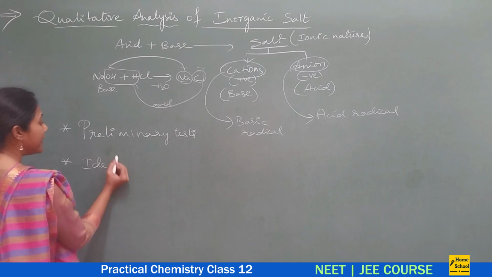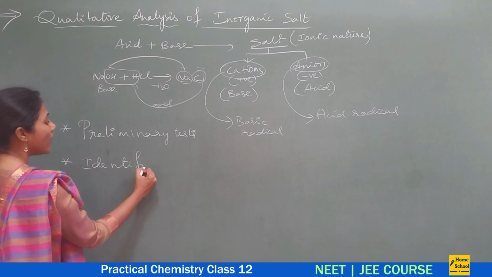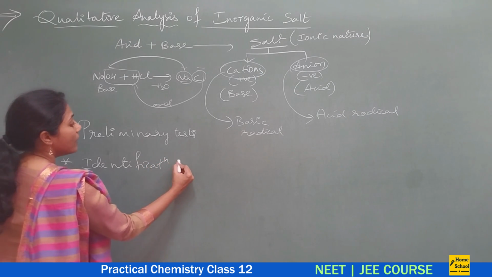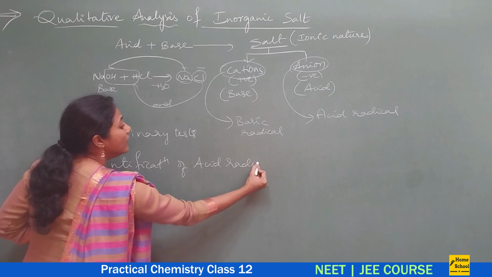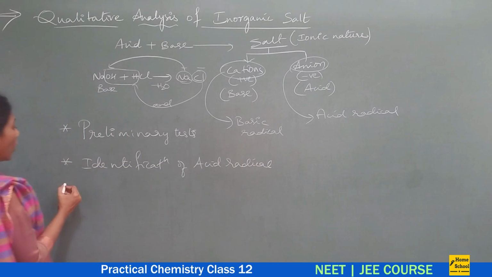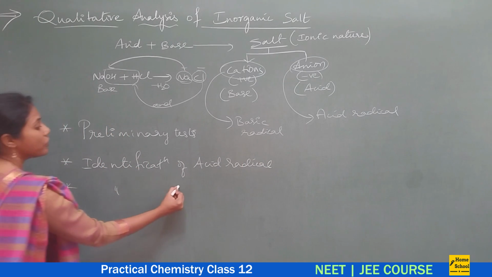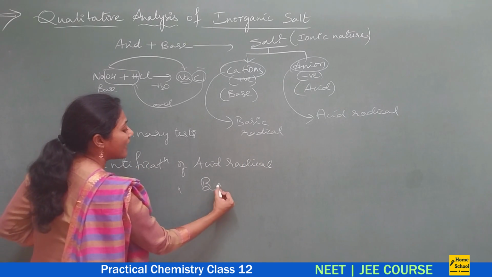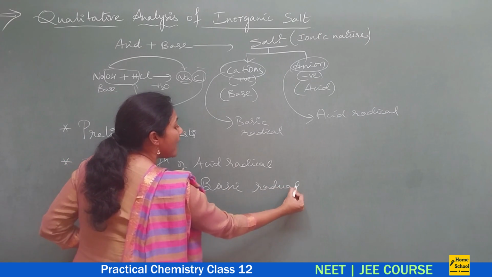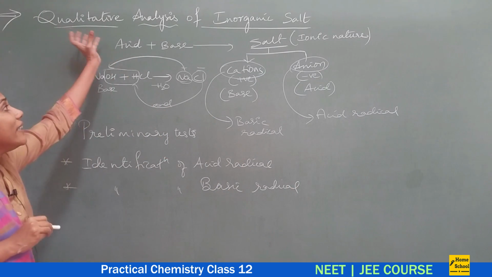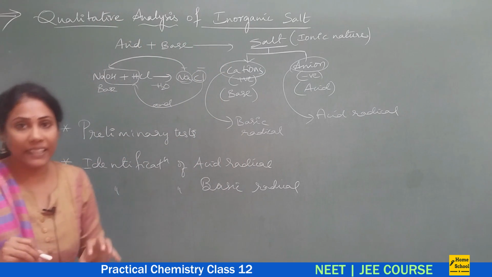After identifying the acid radical, we will go for identification of the basic radical. So this is how, step by step, the quality of a salt is analyzed.